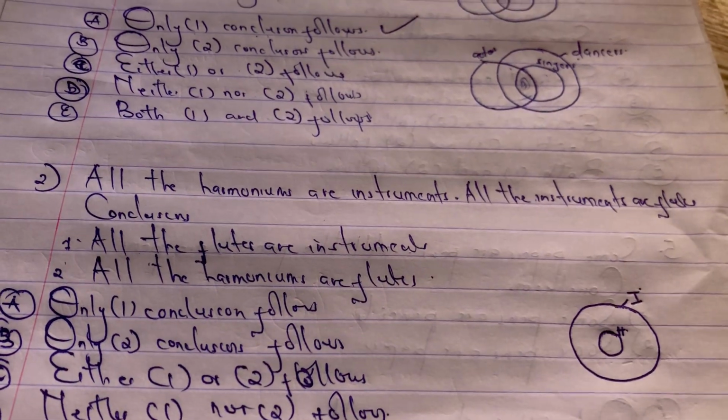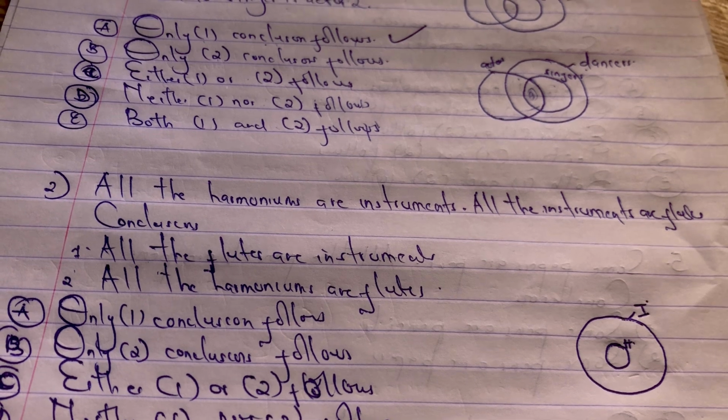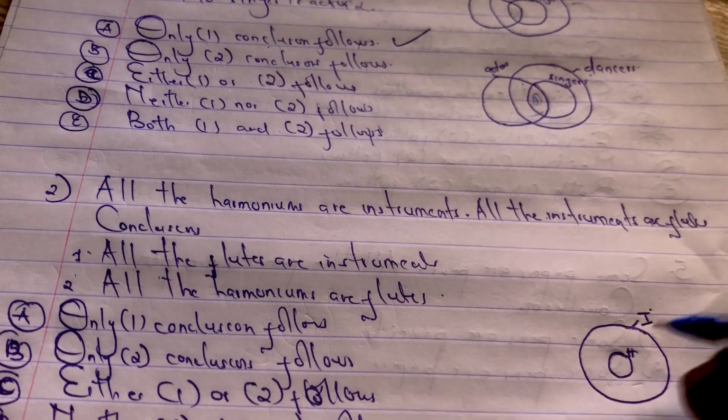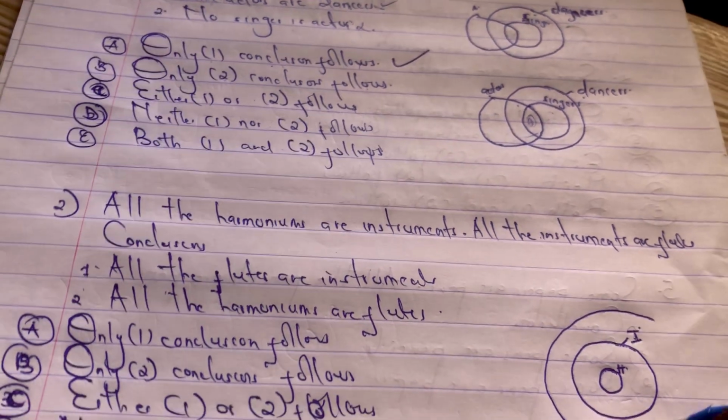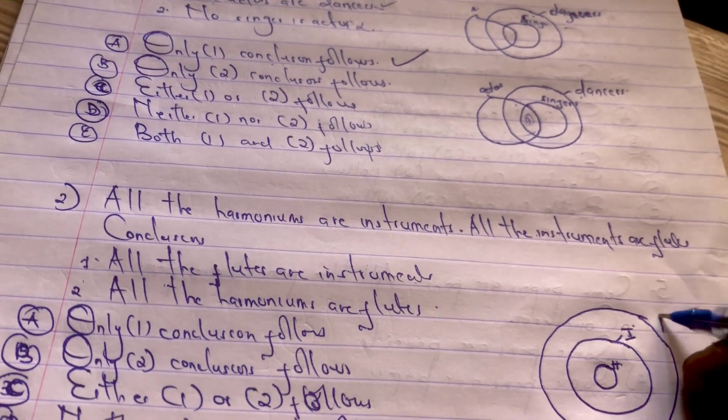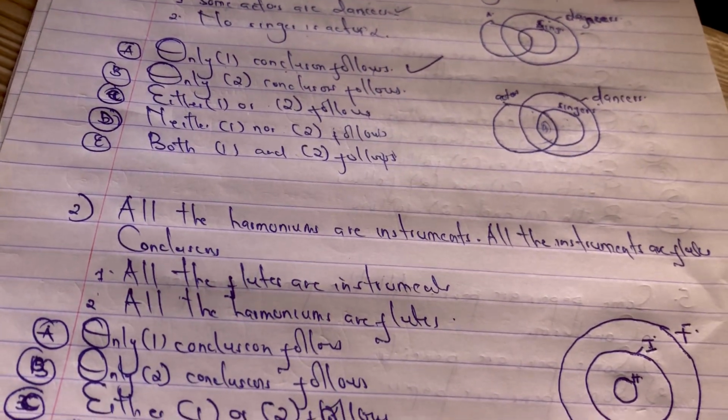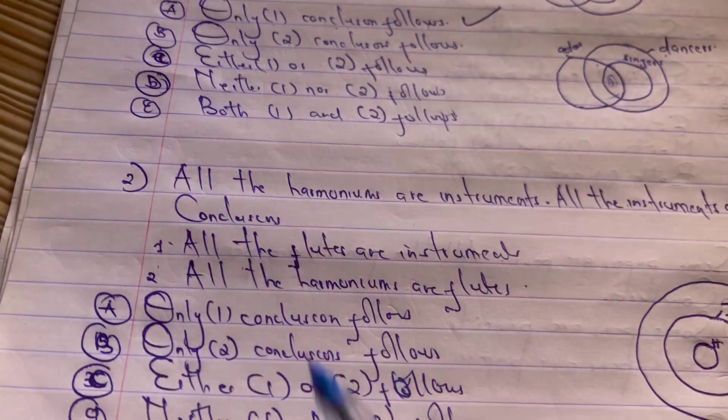And then they are saying all instruments are flutes. All these instruments here are flutes, so the flutes will be the bigger one. That is the flutes.